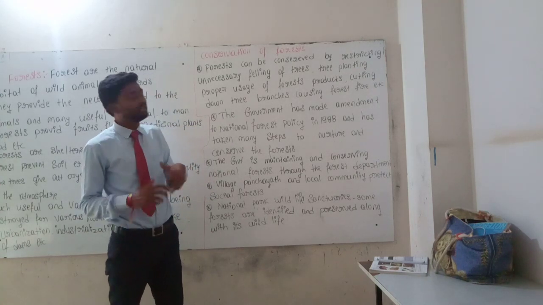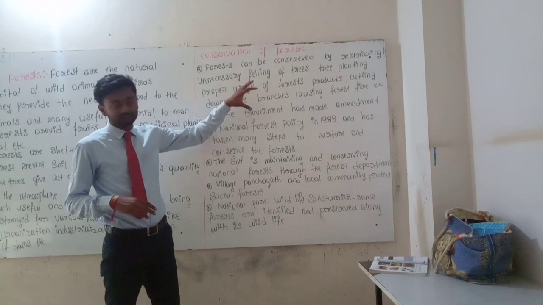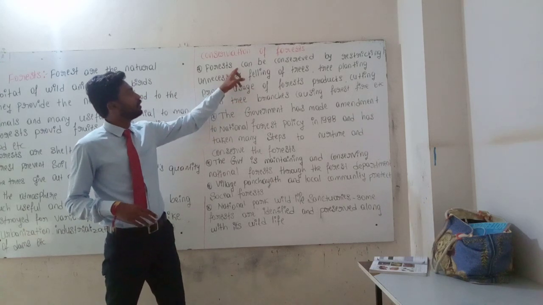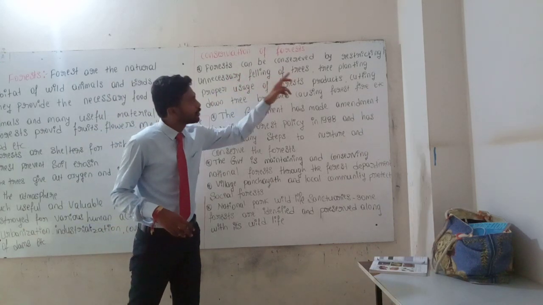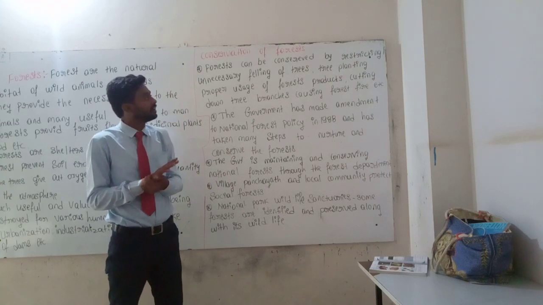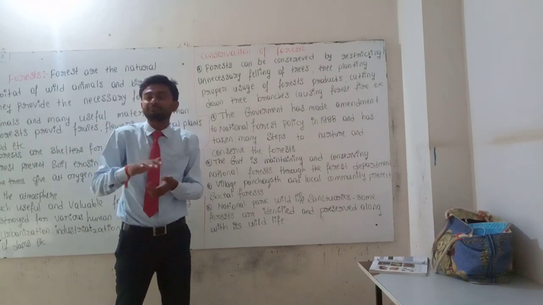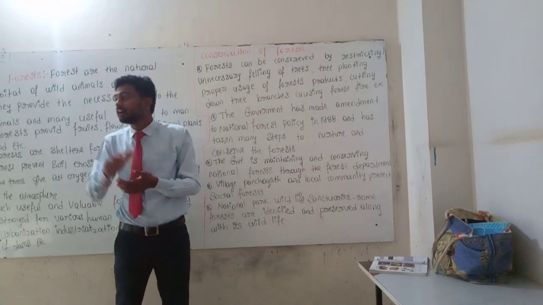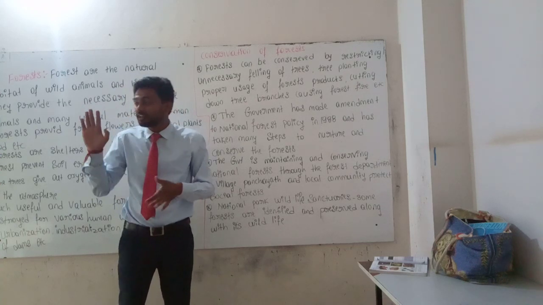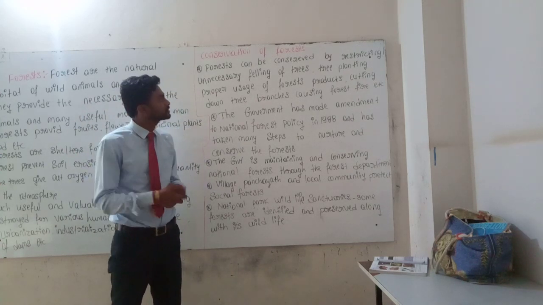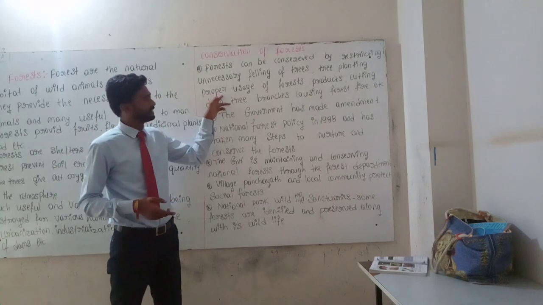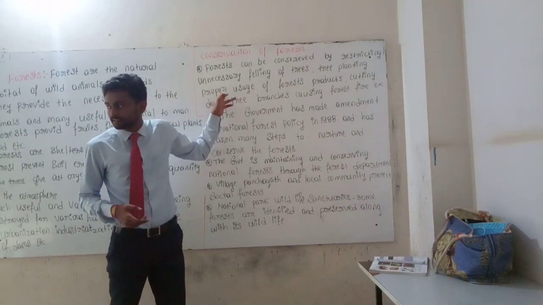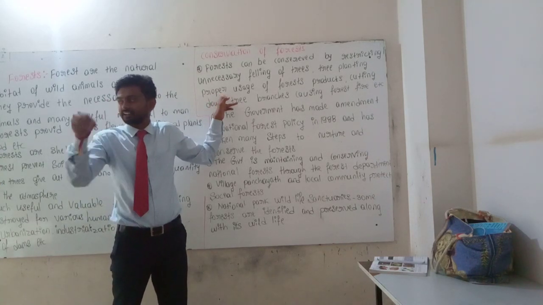So first of all, we conserve the forest by several activities. See, forest can be conserved by restricting the unnecessary felling of the trees. First one. Next one, tree planting, the planting of the trees.